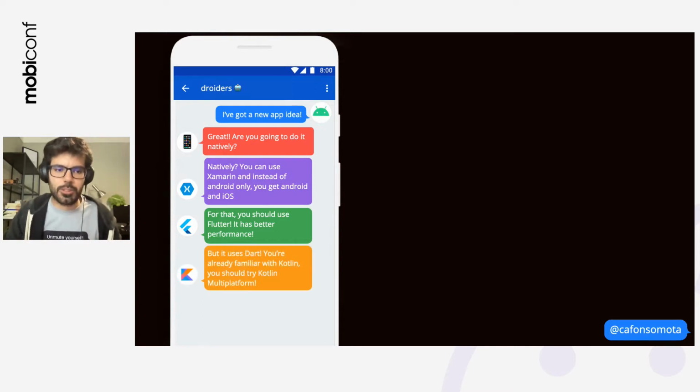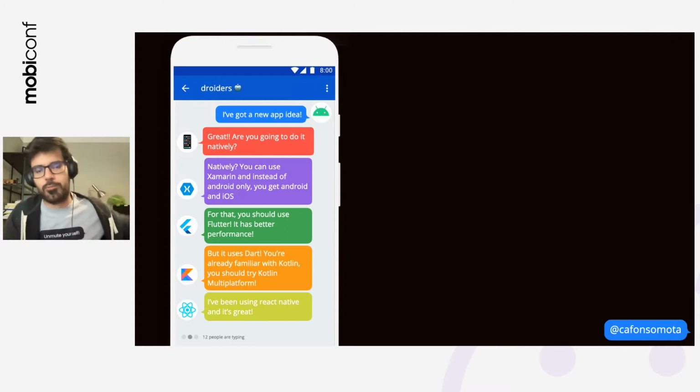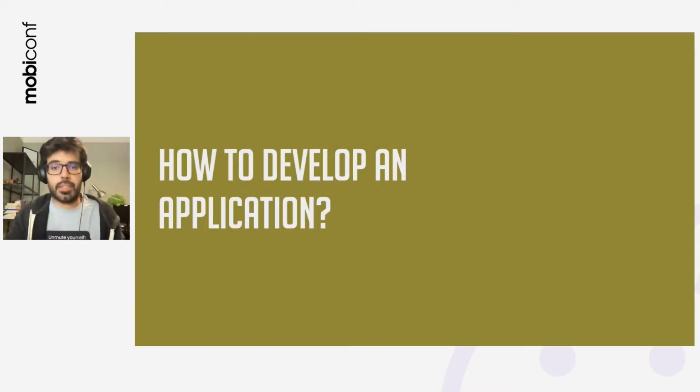You're already familiar with Kotlin. You should try Kotlin Multiplatform. And someone from the web is going to say, I've been using React Native and it's great. And then there are more people with their opinions saying that their framework is the best. And in the end, you have no clue which one you should choose. So how to develop an application?